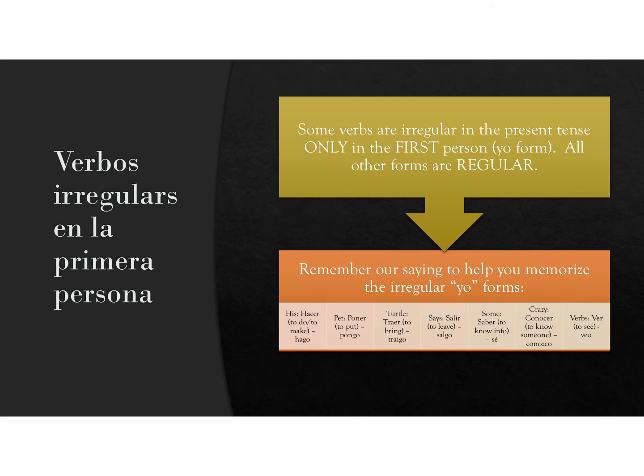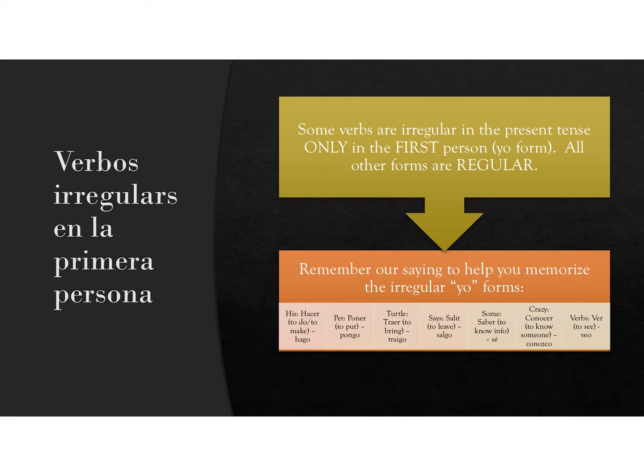Turtle stood for traer, which means to bring. Traigo is the yo form, and then it's just traes, trae, traemos, and traen. Says stood for the verb salir, which means to leave. The irregular yo form is salgo, and the rest are just normal. Sales, sale, salimos, salen. Some stood for the verb saber, which means to know information. And again, it's irregular in the yo form, so it's sé, and then sabes, sabe, sabemos, saben.